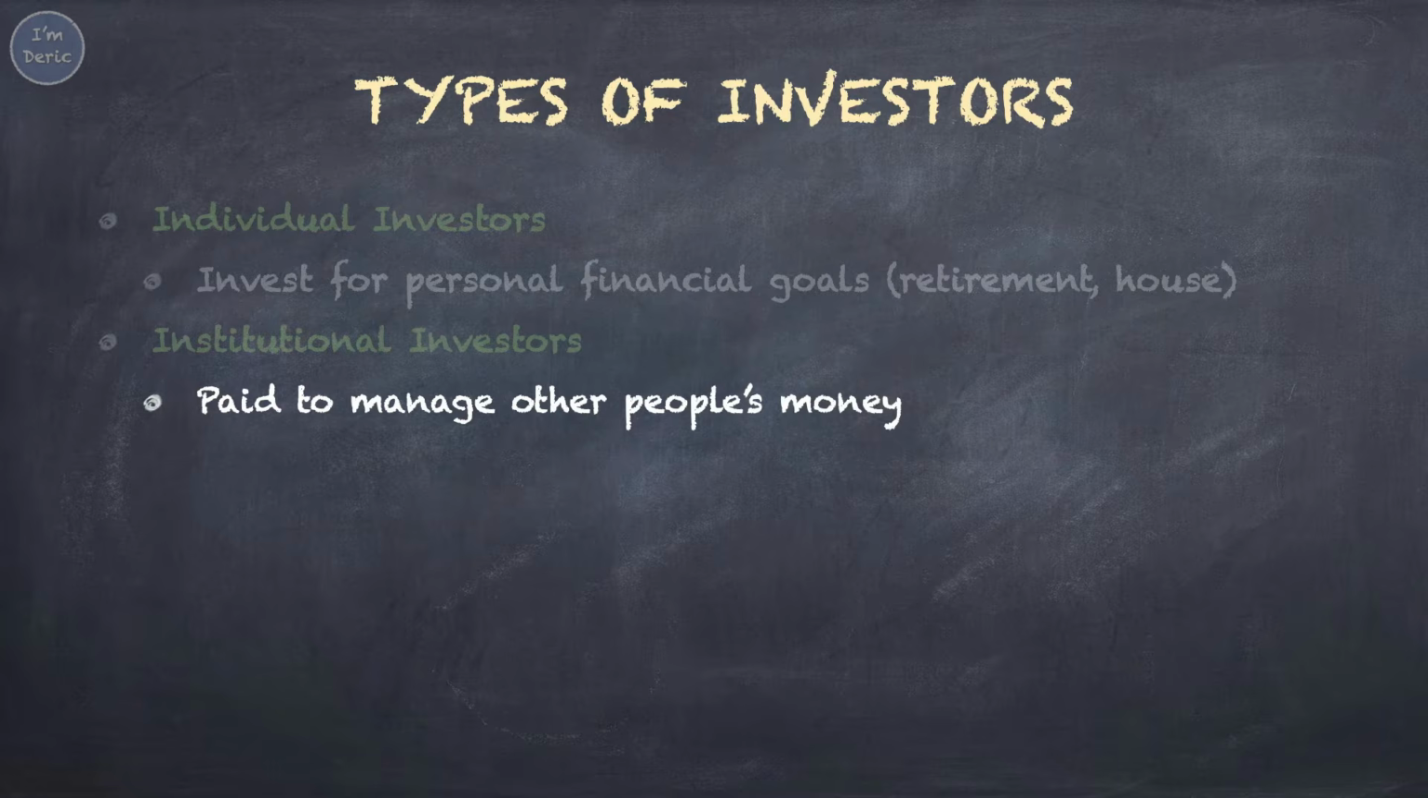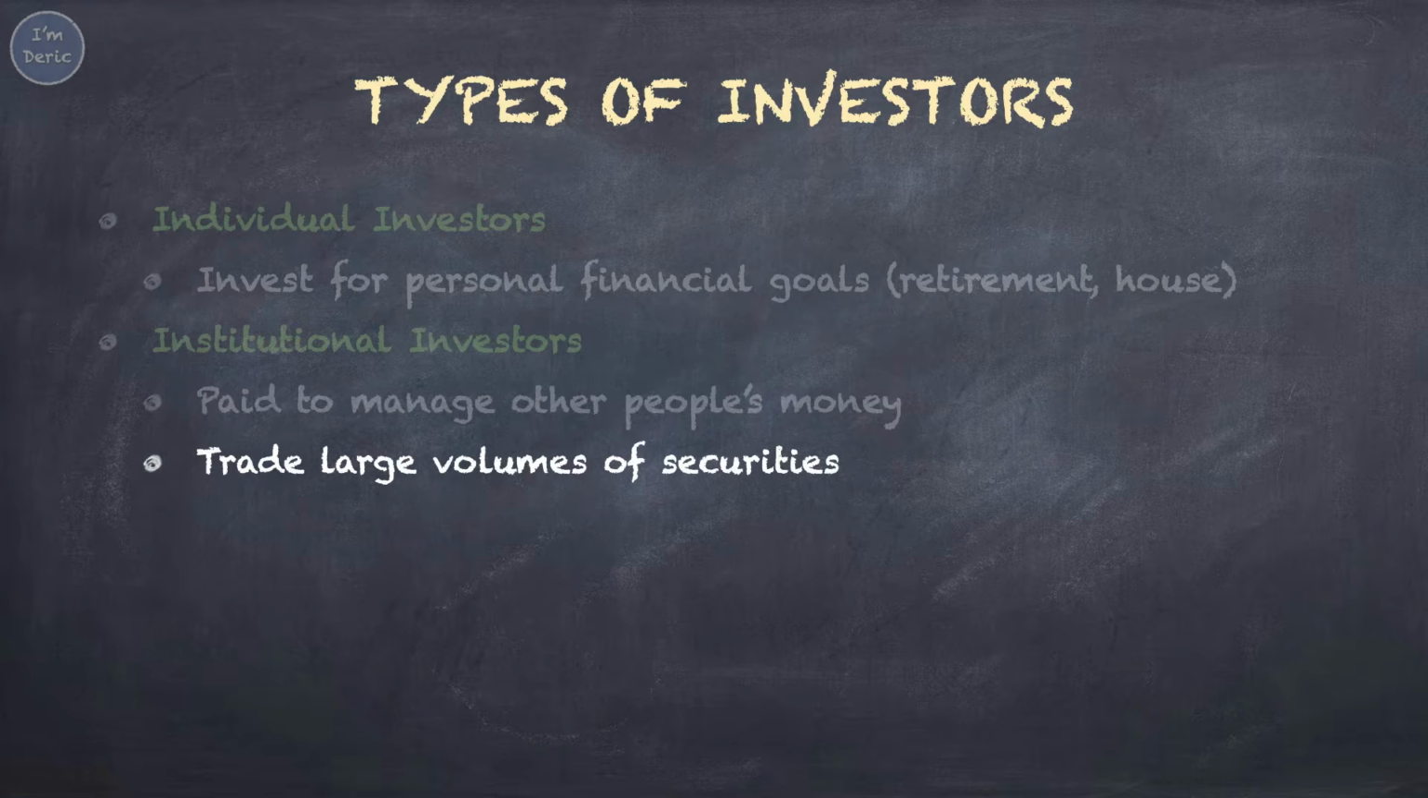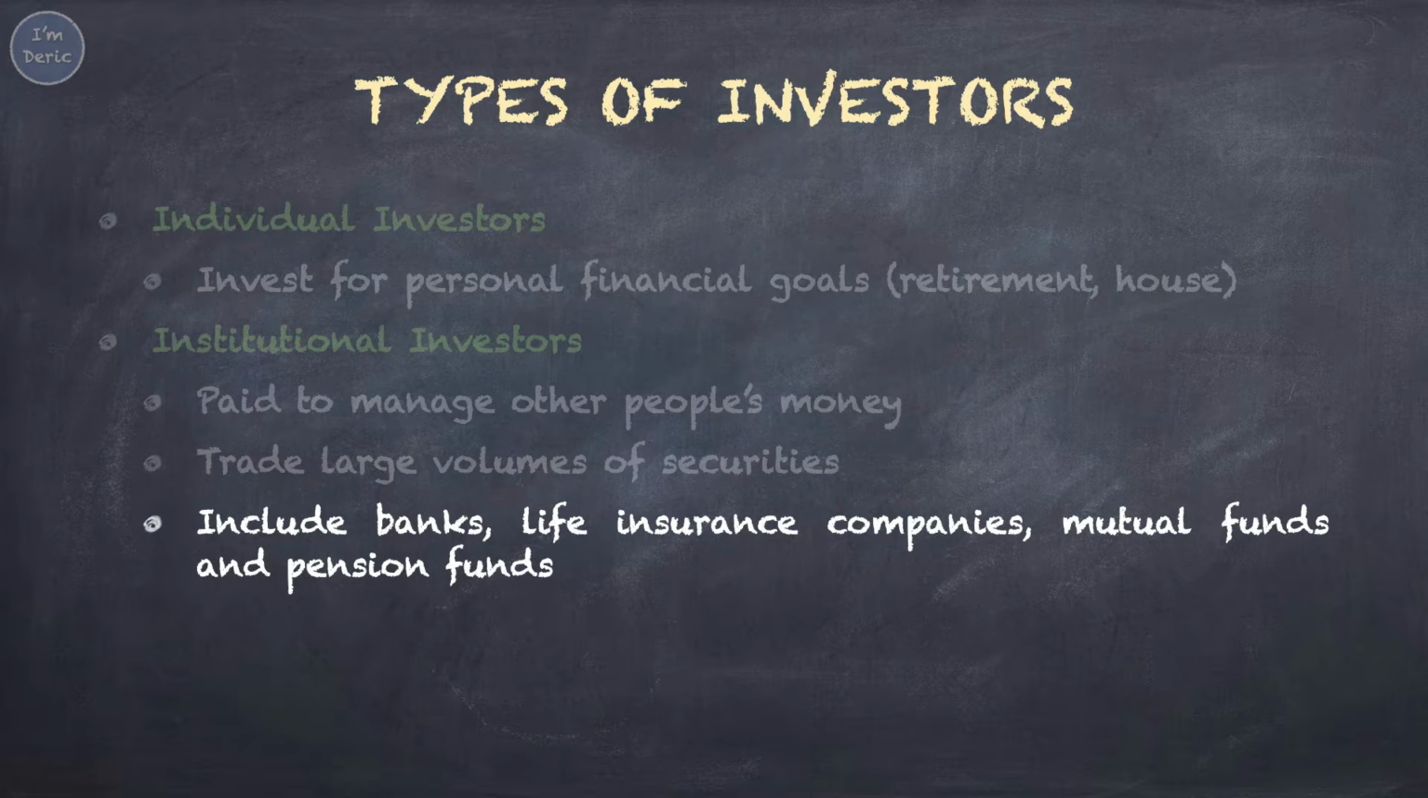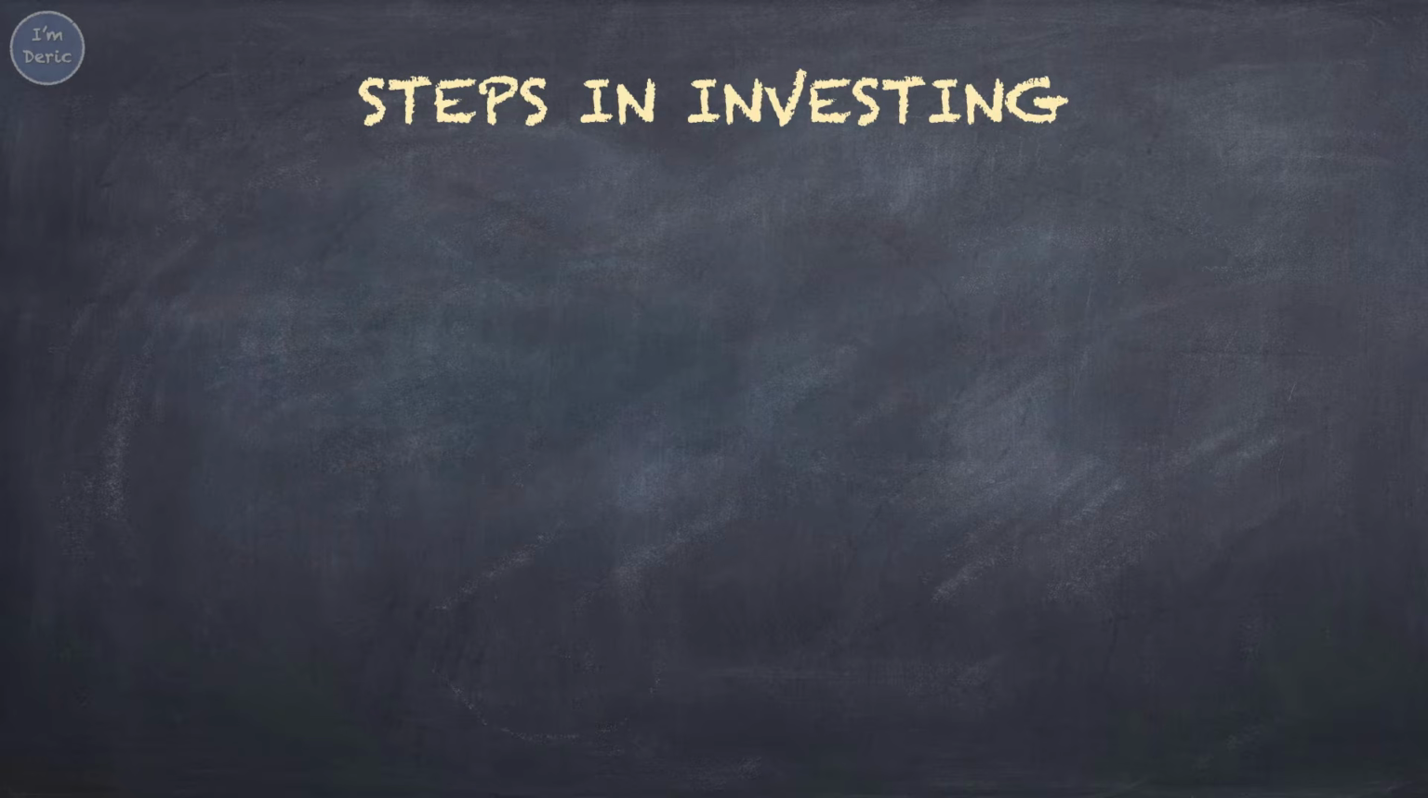Institutional investors are investment professionals who are paid to manage other people's money. They trade large volumes of securities for individuals, businesses, and governments. Financial institutions are the institutional investors such as banks, life insurance companies, mutual funds, and pension funds. For example, a life insurance company invests the premiums it receives from policyholders to earn returns that will cover death benefits paid to beneficiaries. Investing can be carried out in a logical progression of steps. The following are the 7 steps in investing, which provide useful guidelines for us.